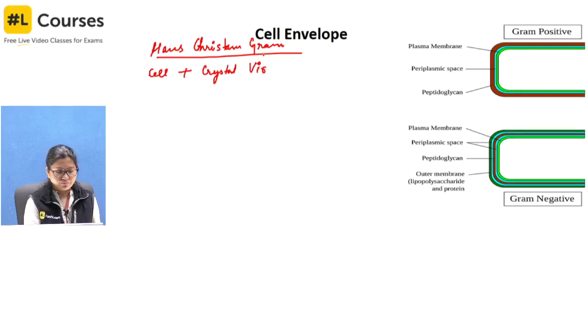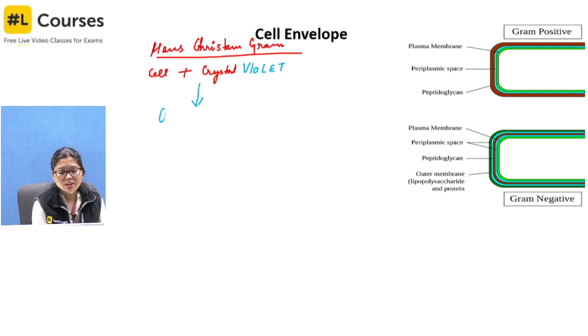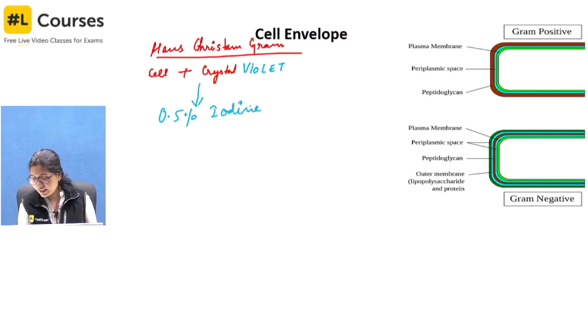So the color will be violet or purple. After this step, the cell is treated with 0.5% iodine solution, and then it is washed.